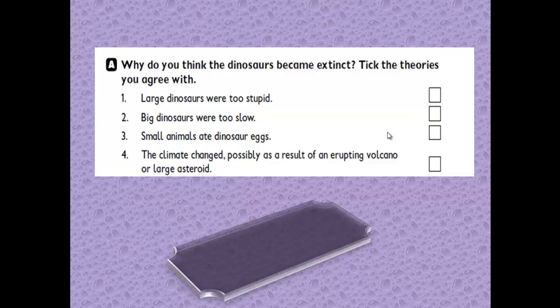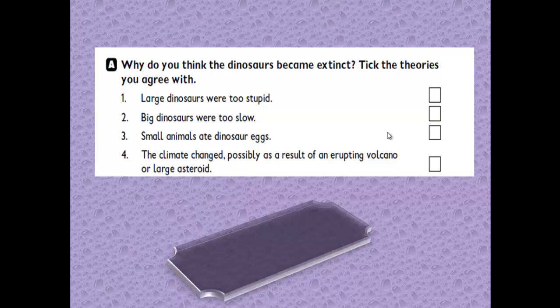Let's move to our workbook, exercise number A. Why do you think the dinosaurs became extinct? Tick the theories you agree with. Here we have 4 theories, and we want to tick the theories we think are true.